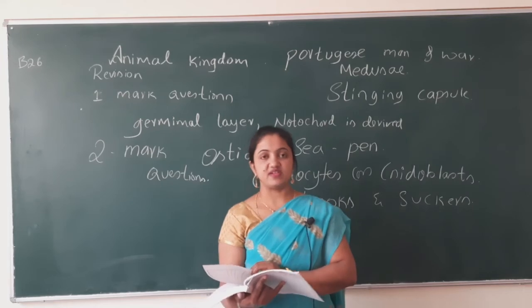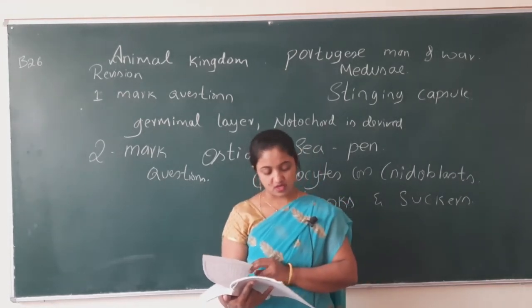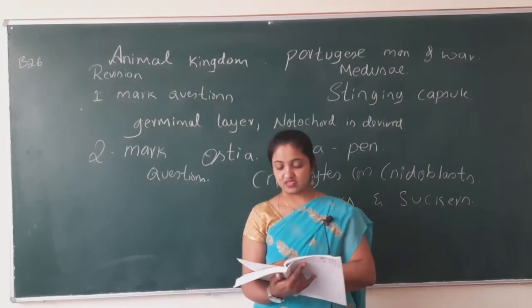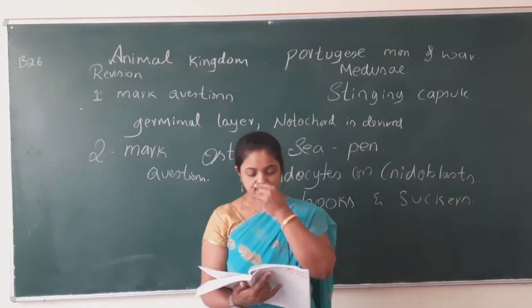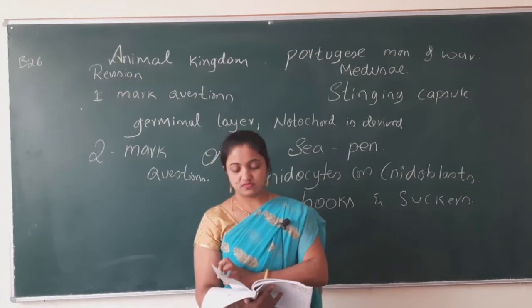Define asymmetry with an example. What are diploblastic animals? Give an example. Define metamerism. Give an example.